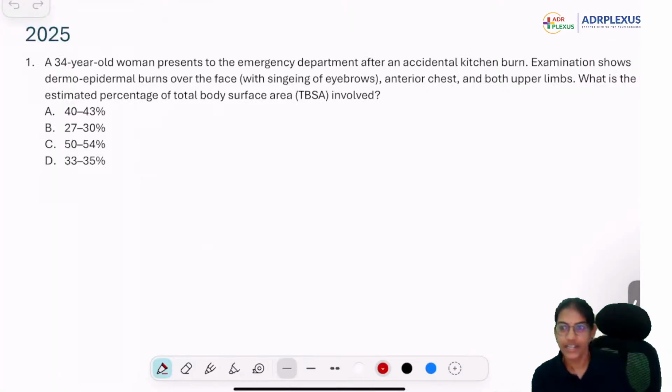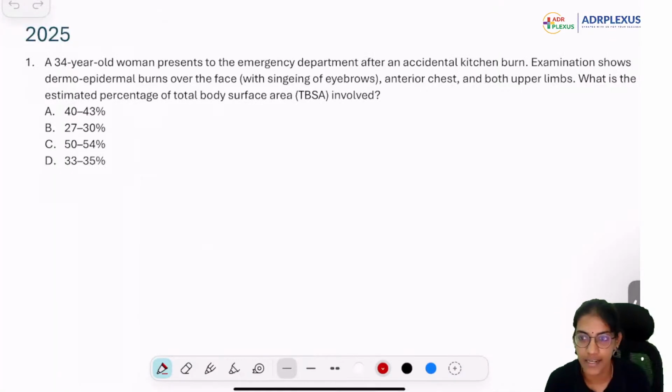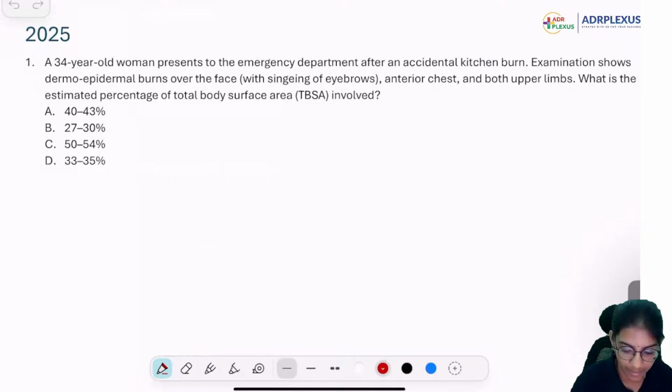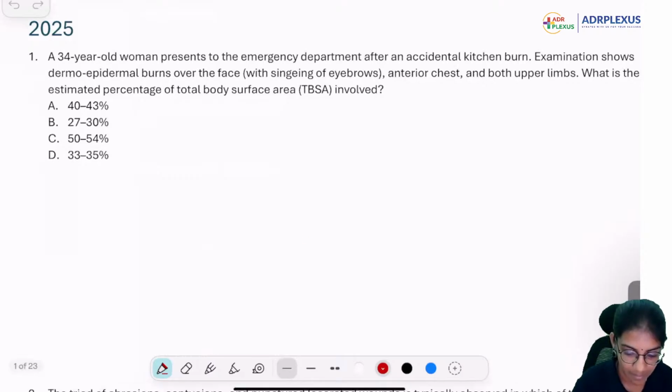All right. Try answering this question. This is 2025, this year's exam question. Try answering it. What is the correct answer? You're going to apply the rule of 9.